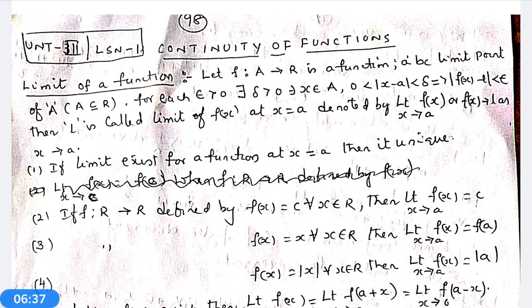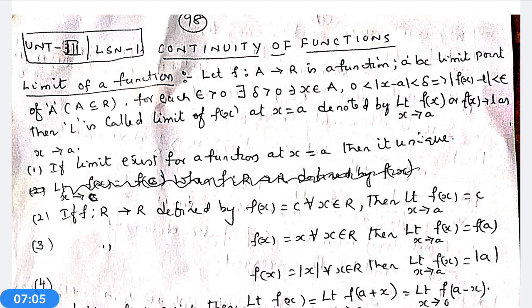For a function the limit does not always exist; this property may not hold for all functions. If the limit exists, that means the property holds.